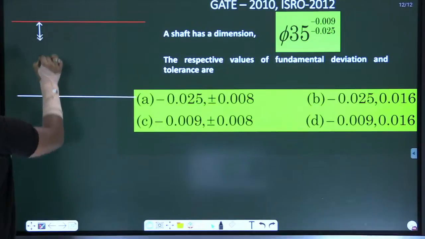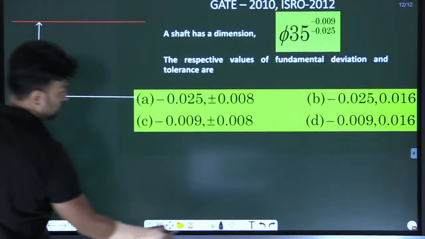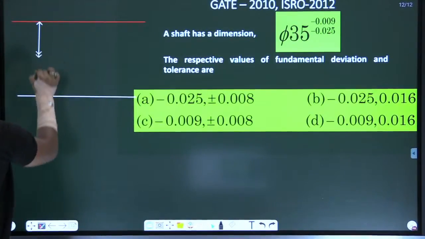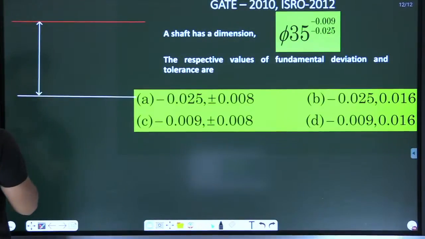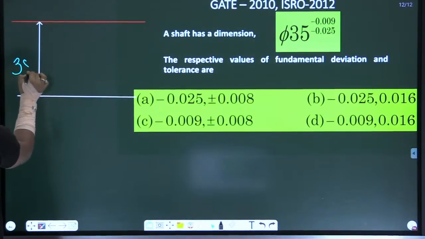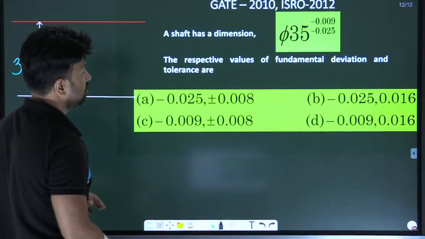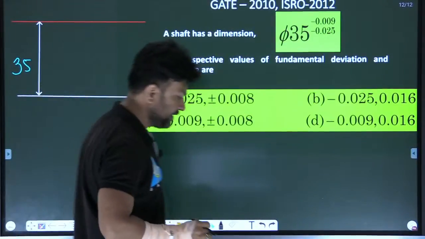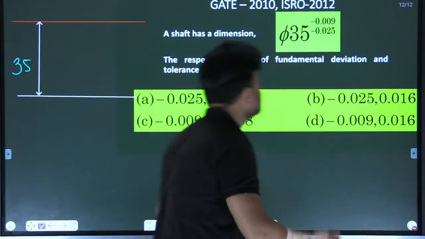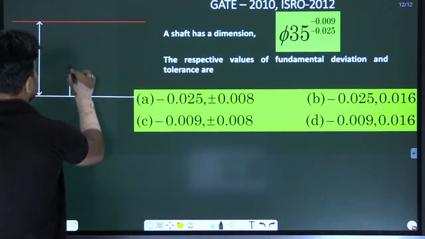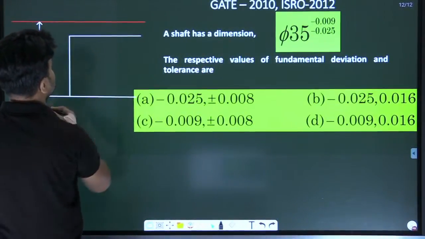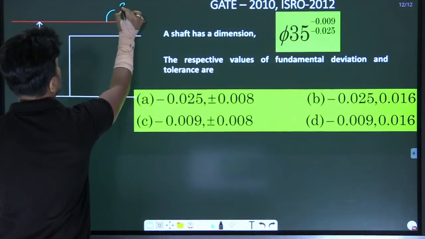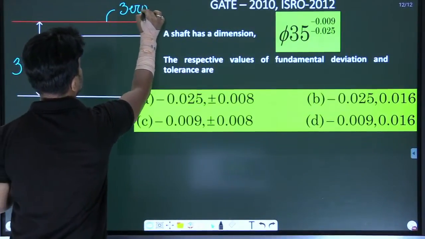This is a basic size, that is 35. Now, here the size is 35 point. This is a zero line, my dear.